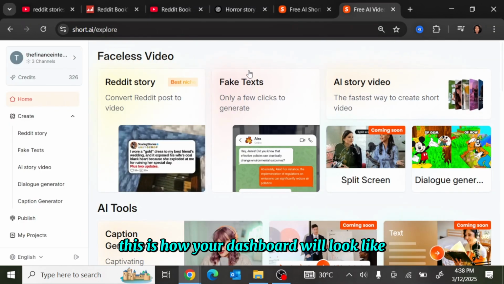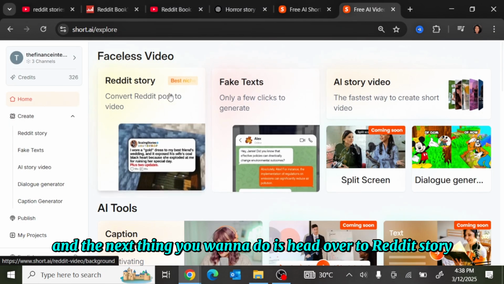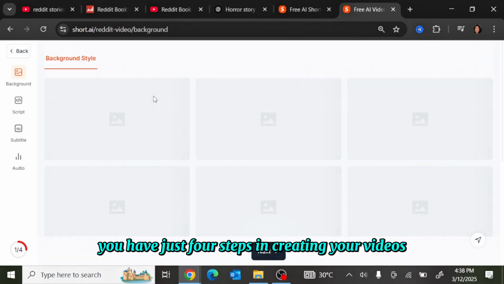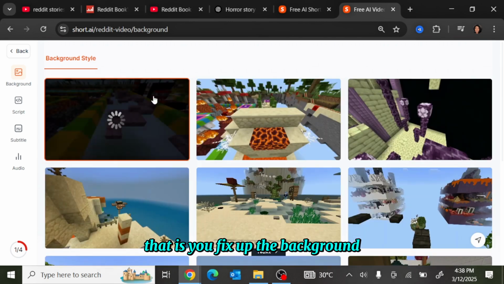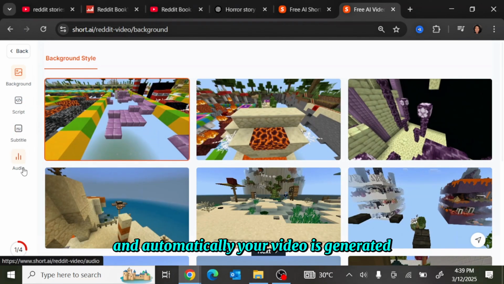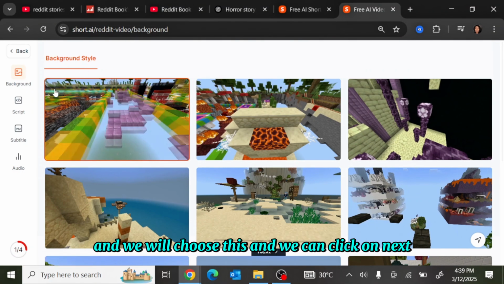Once you are logged in, this is how your dashboard will look like. And the next thing you want to do is head over to Reddit story. Now, when it comes to this particular AI tool, you have just 4 steps in creating your videos. That is, you set up the background, you input the script, you put the subtitle and the audio, and automatically your video is generated. So the first thing you want to do is choose our background, and we will choose this, and we can click on next.